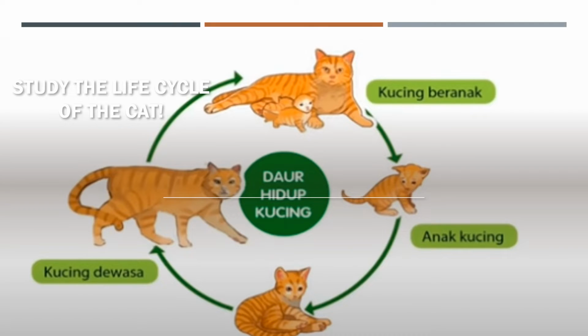Look at this life cycle of the cat. The cat's life cycle starts from the grown old cat, right? And then they give birth to kittens, and the kittens grow into adult cats, and the adult cat grows up to be the old one. So this is the life cycle of the cats. Make sure you take a look at the condition of the cat.